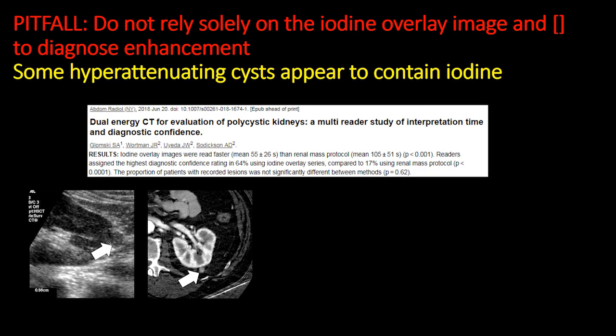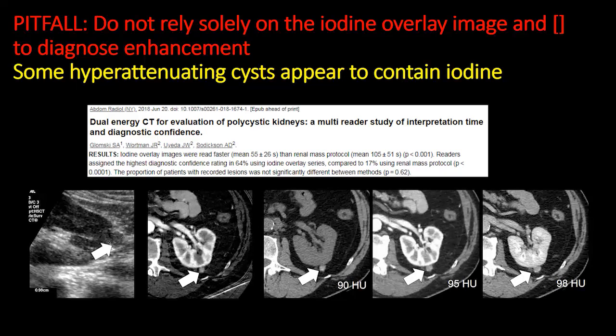One pitfall with dual energy CT is to not rely exclusively on the iodine overlay image to diagnose enhancement, because some hyperattenuating cysts may appear to contain iodine on the iodine overlay image. We can see here there's a patient who underwent an ultrasound showing an indeterminate nodule in the interpolar region of the left kidney. The patient underwent a dual energy CT renal mass protocol, and I've provided the iodine overlay image, which shows hyperdensity or increased uptake of iodine apparently within the lesion, which could be diagnosed as an enhancing renal cell carcinoma or other solid lesion.